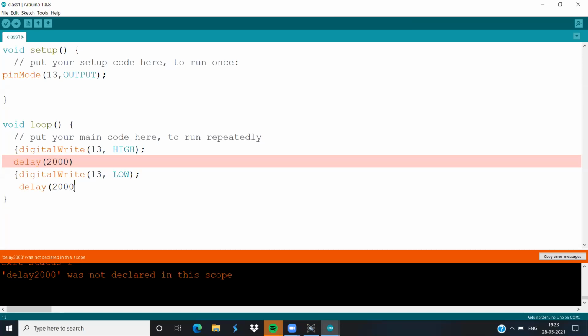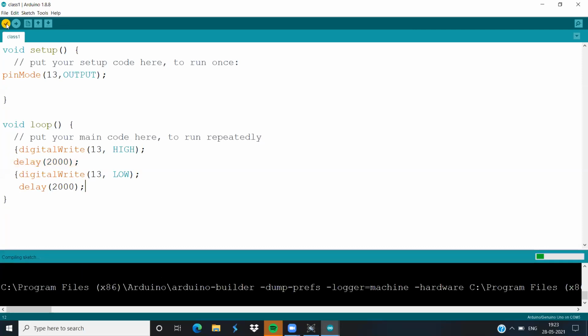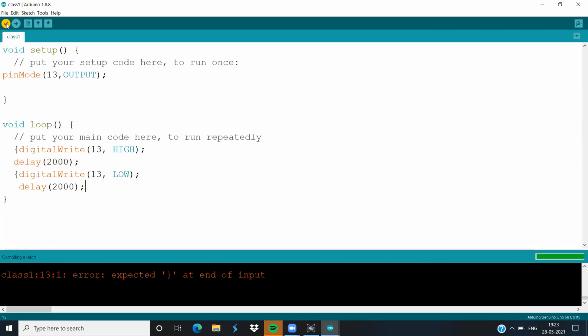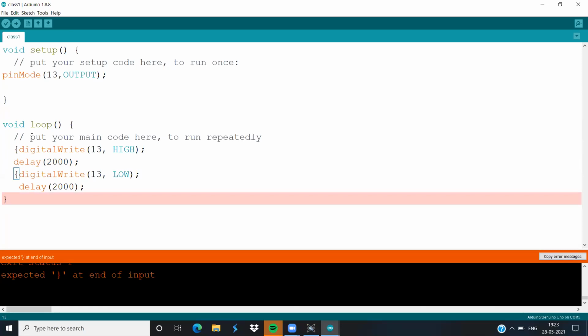And a semicolon also. You have extra curly braces, so remove one of them.